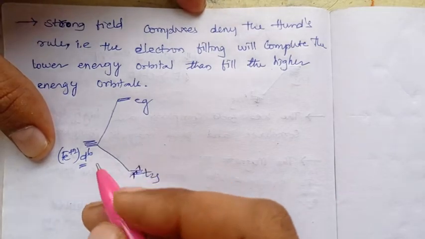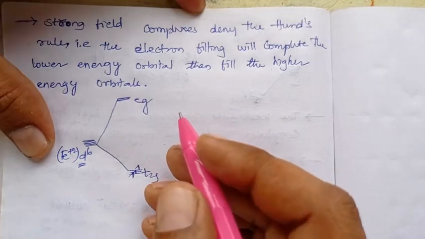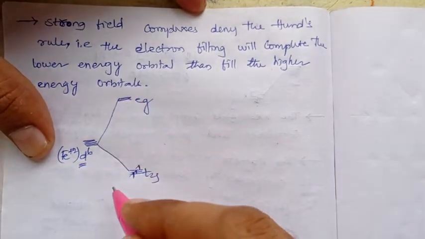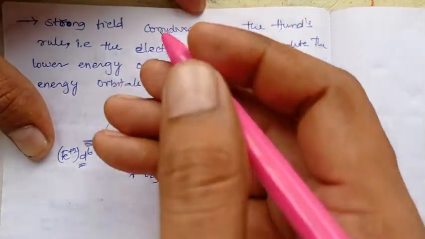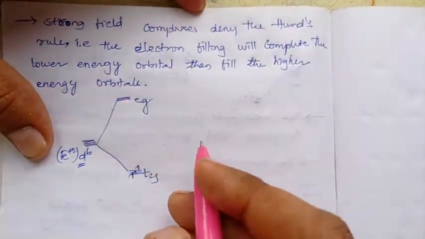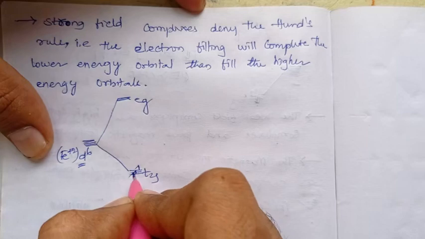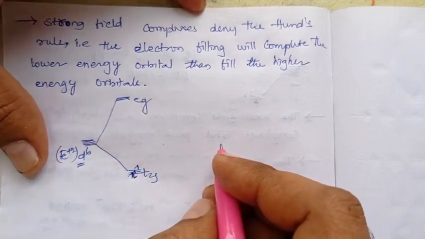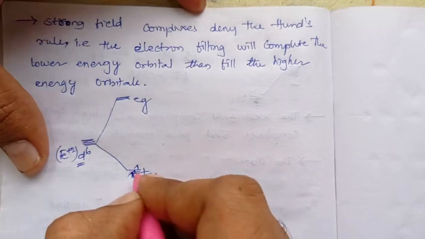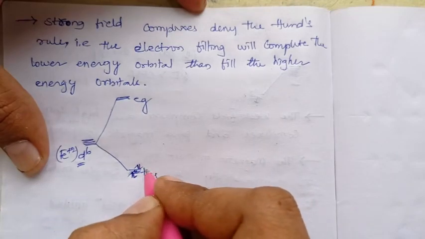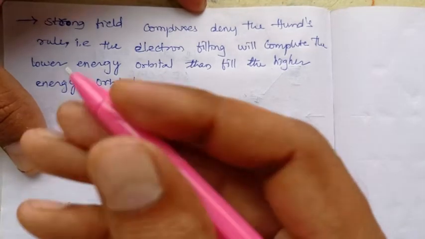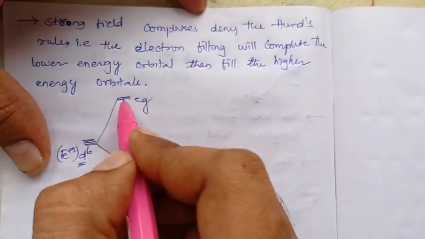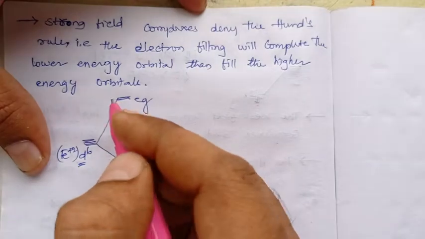The fourth electron, as we saw in the weak field complexes, goes to the higher energy level, but here, reversing that, it fills the lower energy orbital and goes for pairing. Fourth, fifth and sixth will go for pairing. After the sixth electron, any further electron will reach the higher energy. That is what takes place, right?